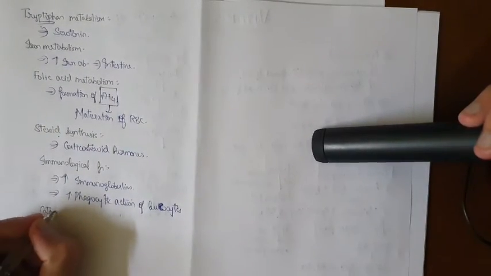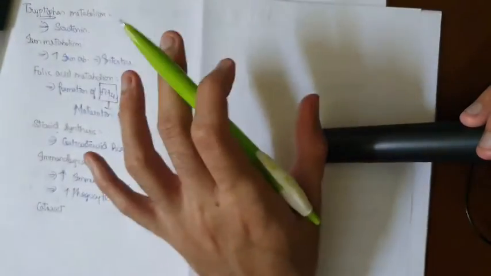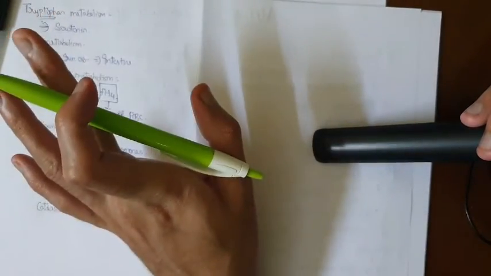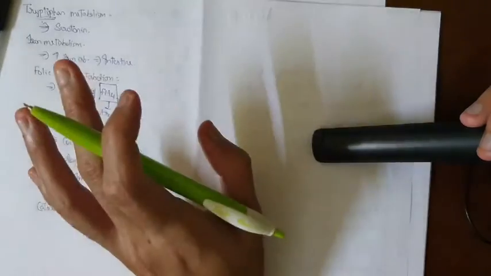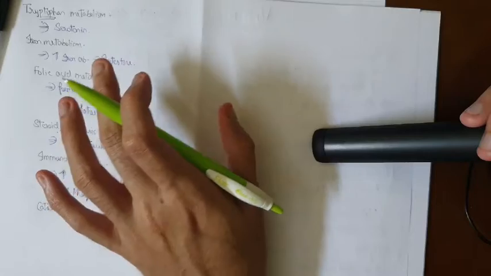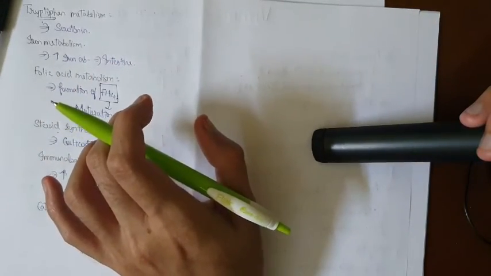Cataract. Okay, a very important biochemical function is cataract. Vitamin C is concentrated in the lens of the eye, so regular intake of ascorbic acid is going to reduce the risk of cataract formation. So apart from learning for the exam point of view, if you have any neighbors suffering from cataract, as a medical student, you can give them advice that vitamin C supplement is going to reduce the risk of cataract formation. Okay, so you can write this also.